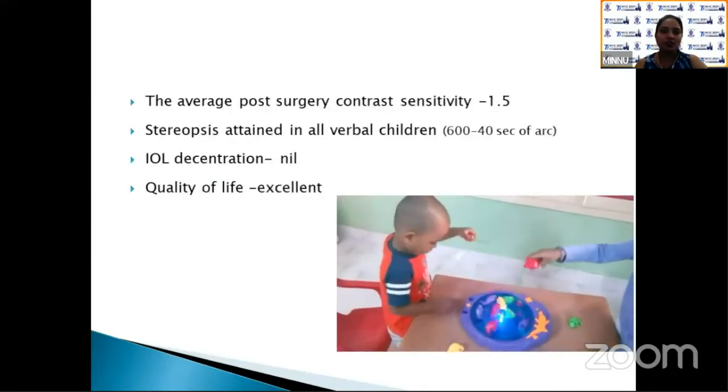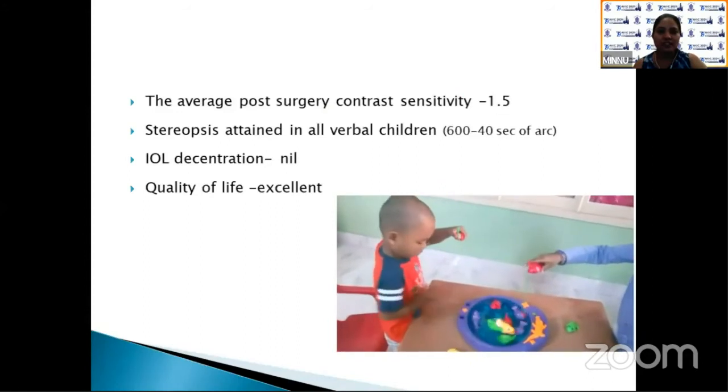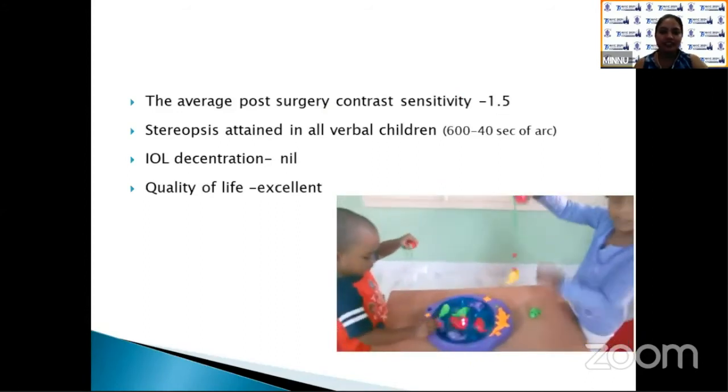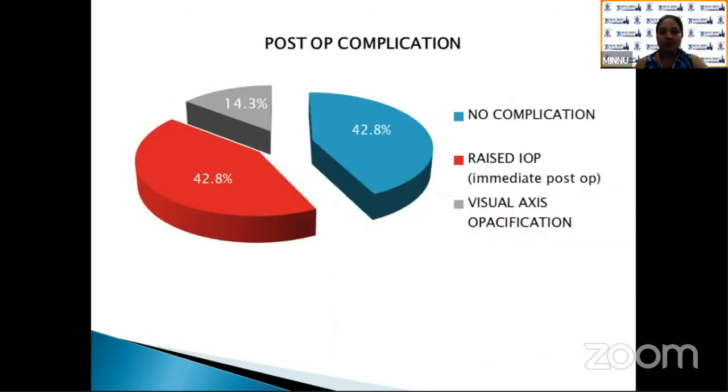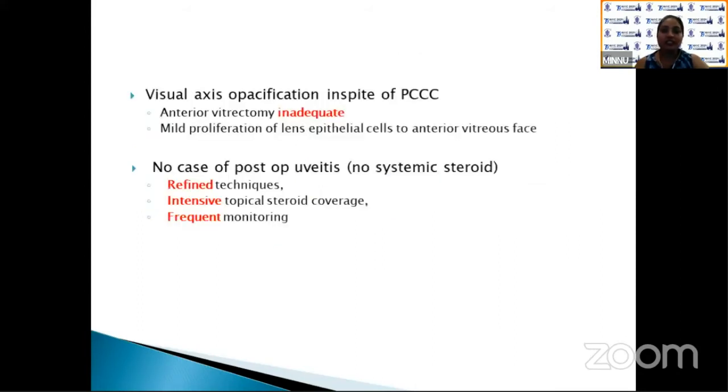The average post-surgery contrast sensitivity was 1.5. Stereopsis was attained in all verbal children. No IOL degeneration was found, and quality of life was excellent. Post-op complications. 42.8% had transient rise of IOP immediate post-surgery, which became normal within 1 month post-surgery. 14.3% had visual axis opacification in spite of posterior capsulorhexis, which may be due to inadequate anterior vitrectomy. No case of post-op uveitis was noted in spite of not using systemic steroid, which may be due to refined techniques, intensive topical steroid coverage, and frequent monitoring.